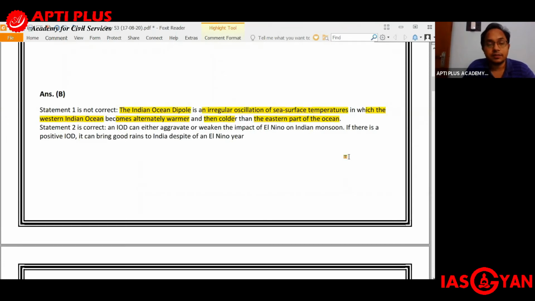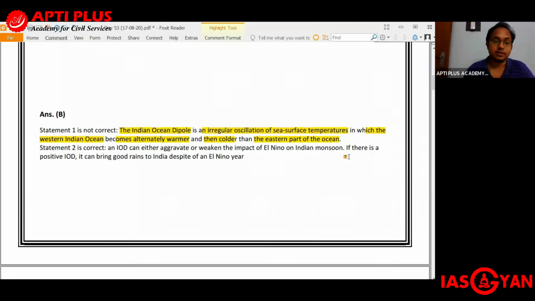If the sea surface temperature of the Indian Ocean near the African coast is higher than the sea surface temperature near the Sumatran coast, we say that the Indian Ocean Dipole is in the positive phase. If the opposite happens, then it becomes negative. A positive Indian Ocean Dipole is beneficial for the Indian monsoon, whereas a negative Indian Ocean Dipole will result in a deficient amount of rainfall during the southwest monsoon.